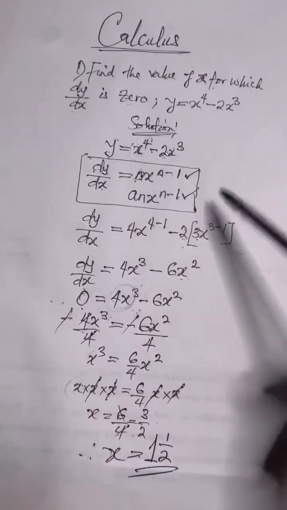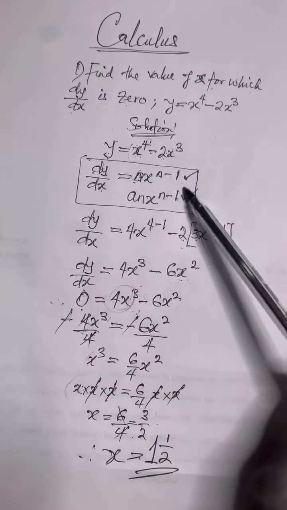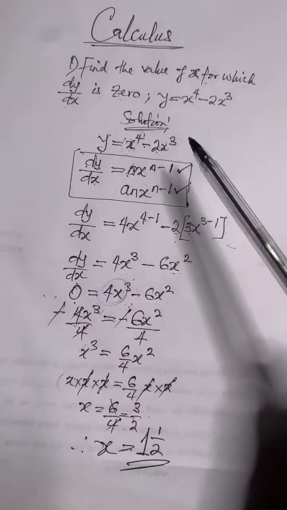For those who are just joining, this is the question, and then we write this particular question. We apply the formula. This is the general formula for differentiation. Either this one or this one is correct. So what we did was to differentiate this one.